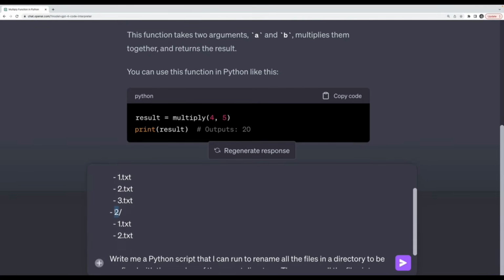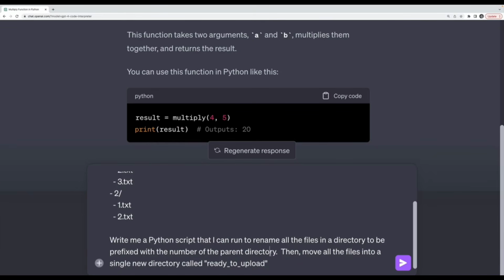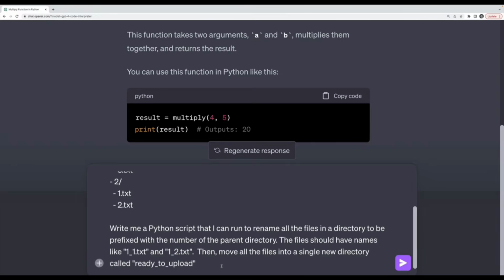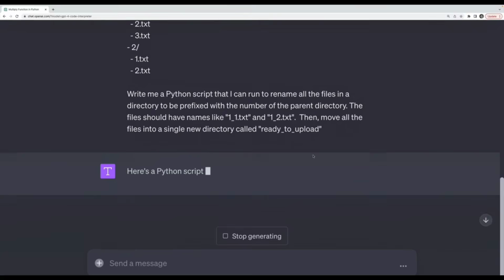Take the name of each directory and prefix each lecture, each file, with that number. So 2_1, 2_2. So I might even show it the format. The files should have names like 1_1.txt and 1_2.txt. So I'll show an example of the end format I want. Let's see what it does. It might need more information.